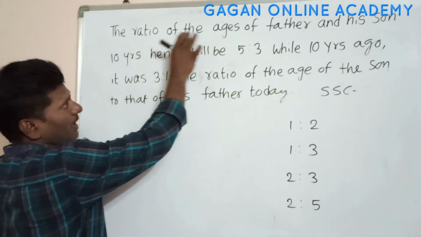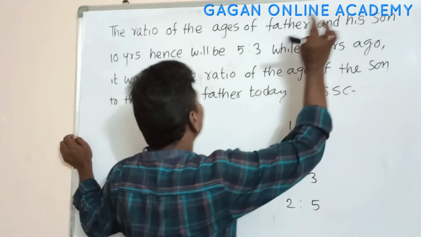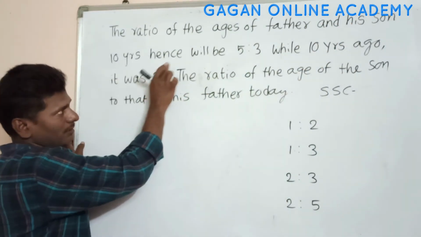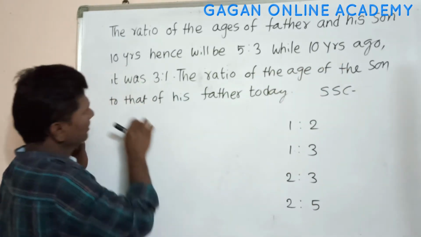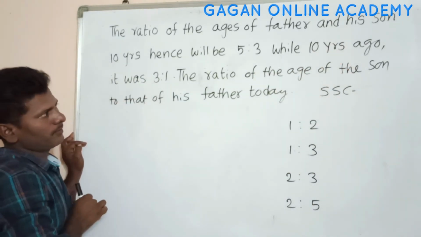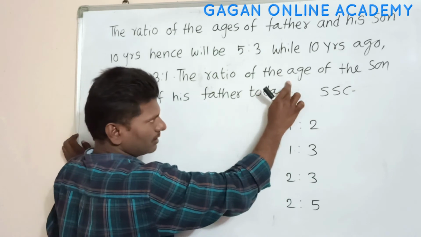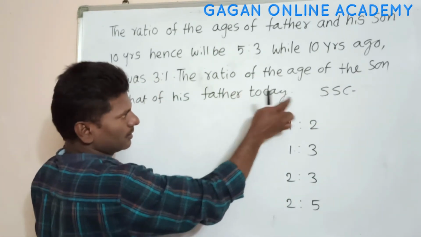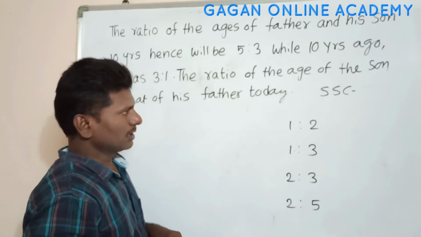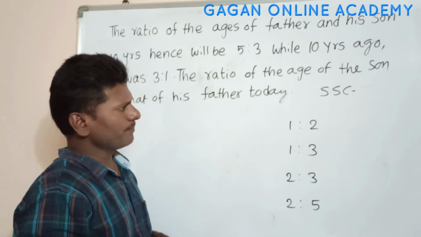The ratio of the ages of father and his son 10 years hence will be 5:3, while 10 years ago it was 3:1. The ratio of the ages of the son to that of his father today is. This question was asked in SSC exam.